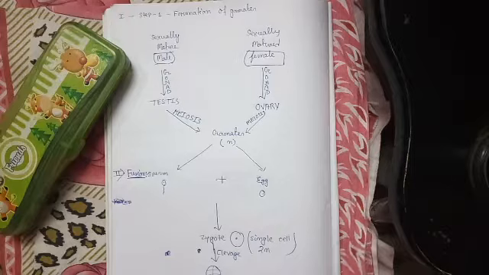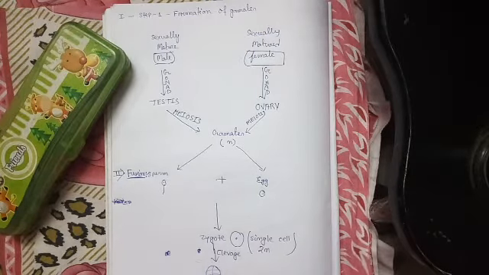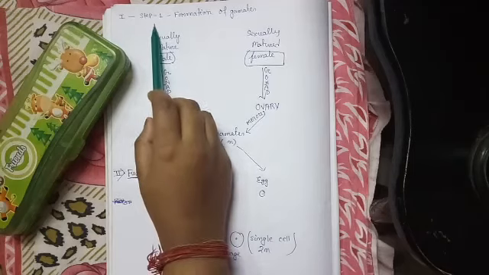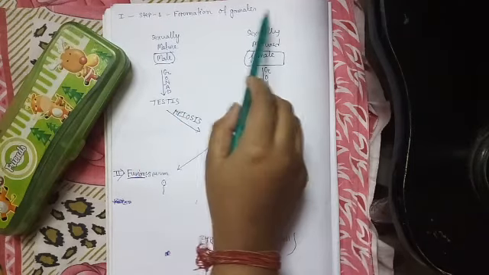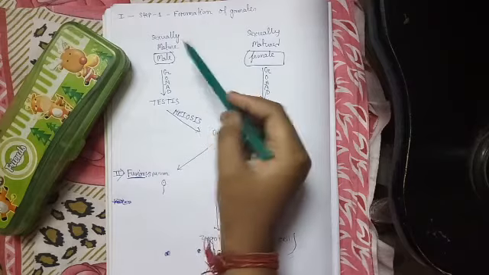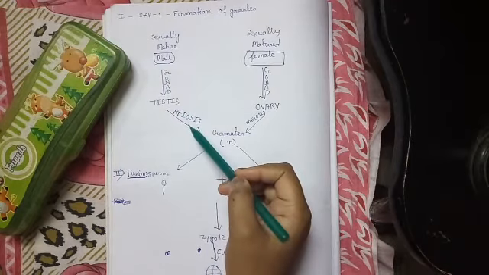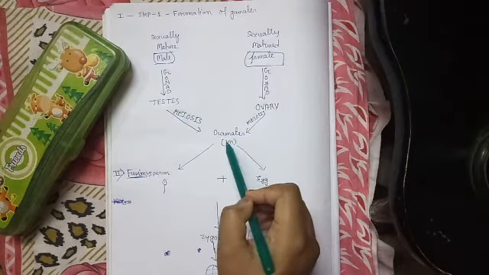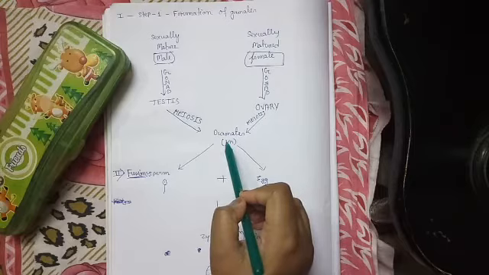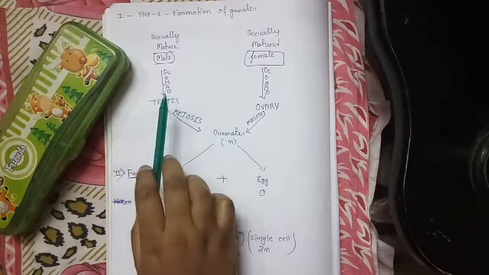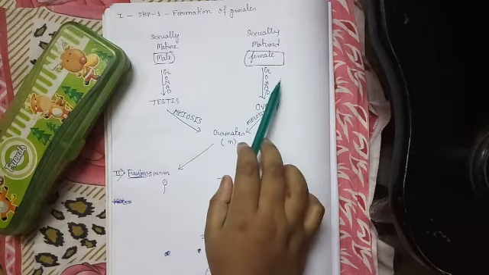Okay, so the process of reproduction consists of various steps, which are discussed in this following flowchart. At first, the first process is the formation of gametes. In this process, gametes will be produced in the gonads of a sexually mature male and sexually mature female organism.